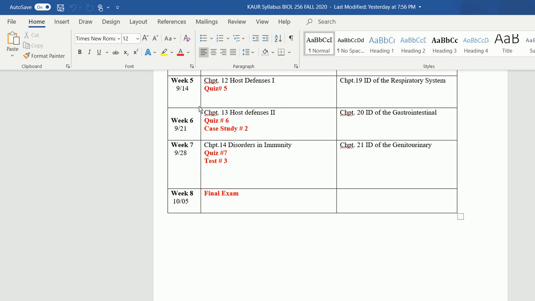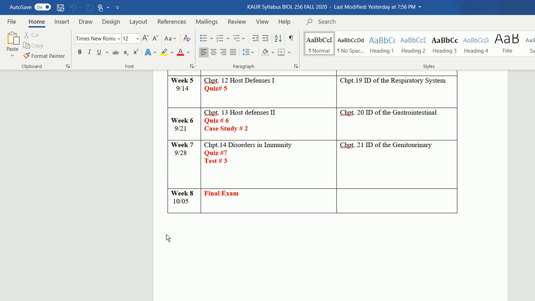We also have case study number 2 during this week. In week number 7 we will be doing chapter 14, which is disorders in immunity. And chapter 21 is infectious disease of the genitourinary system. So these 2 chapters will make quiz number 7, and the contents of weeks 5, 6 and 7 make the contents of test number 3.